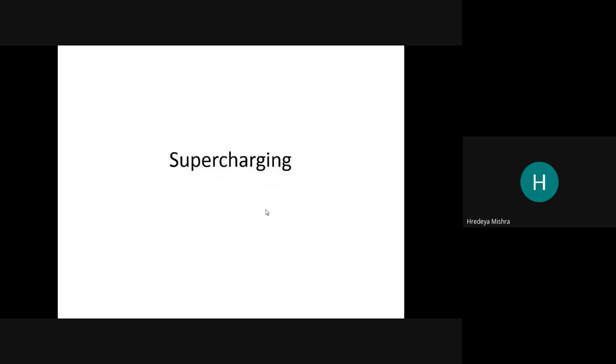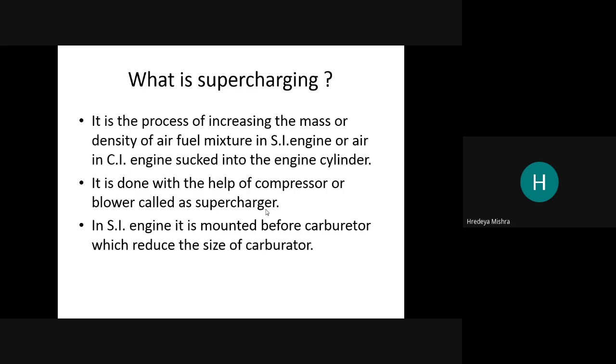Okay, now supercharging. What do you mean by supercharging? It is the process of increasing the mass density of the air-fuel mixture in an SI engine, or of air in a CI engine, sucked into the engine cylinder.